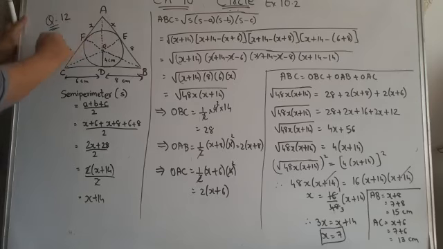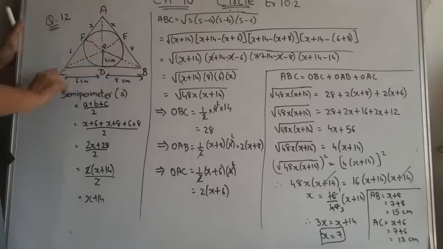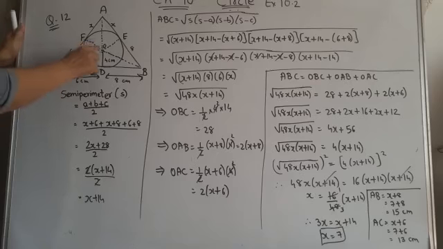Now these two sides are not given, so we will suppose this side is X. Suppose AF is X, then AE will also be X. Now children, what do we have to do? First of all, we have to find the area of triangle ABC. This triangle consists of three sub-triangles: OBC, OAB and OAC. So we can take triangle ABC equals triangle OBC plus triangle OAB plus triangle OAC.